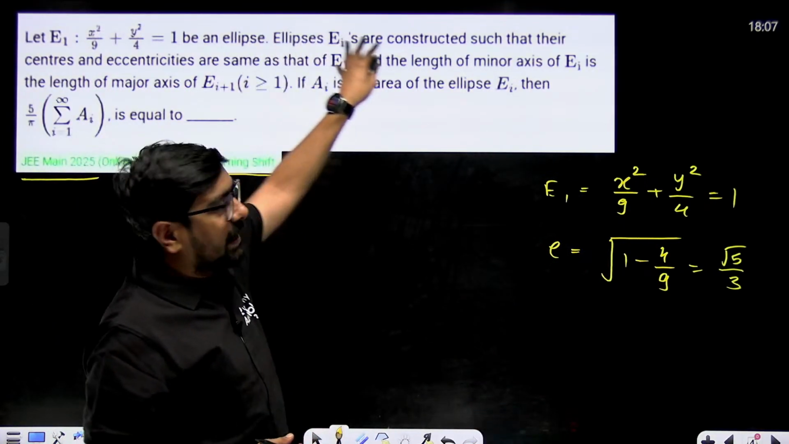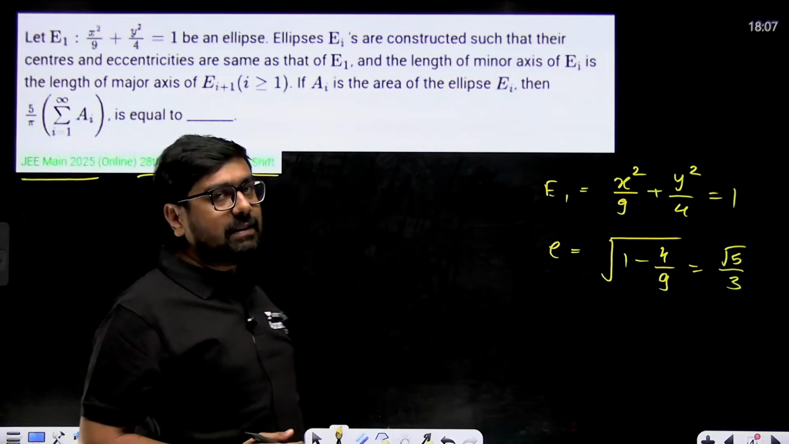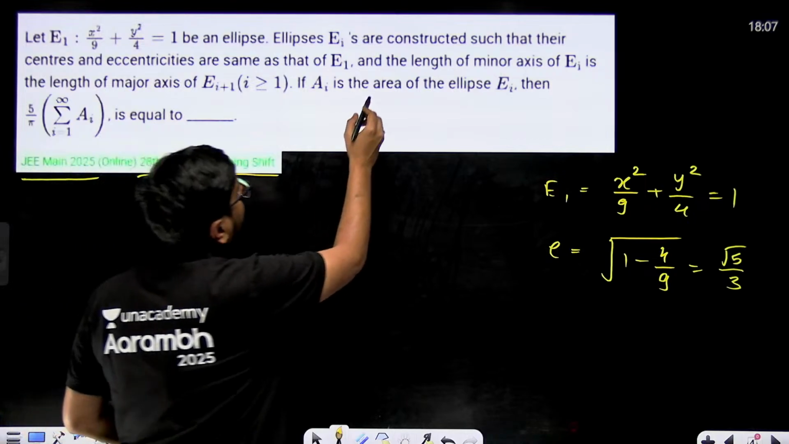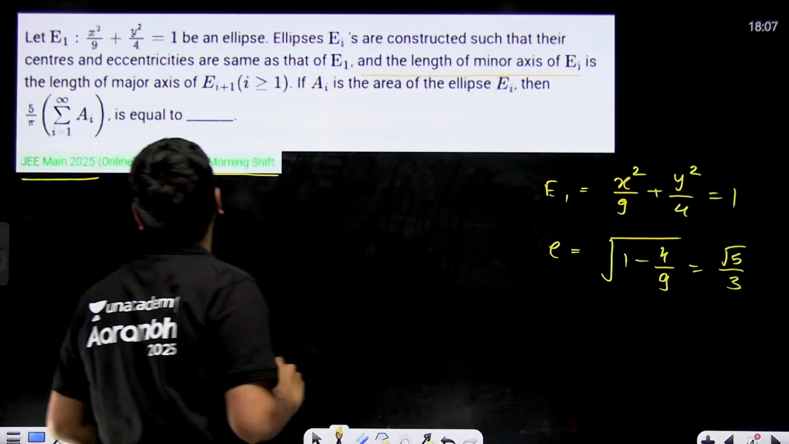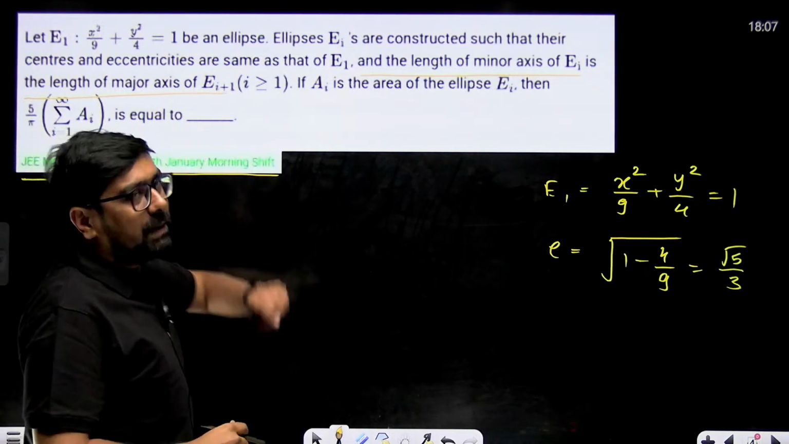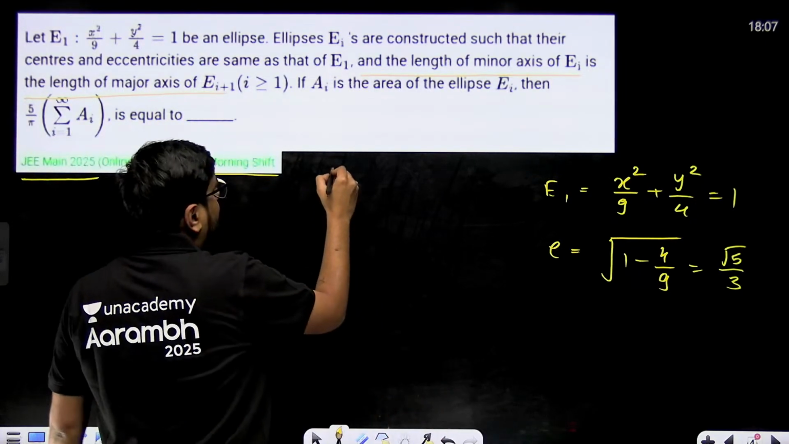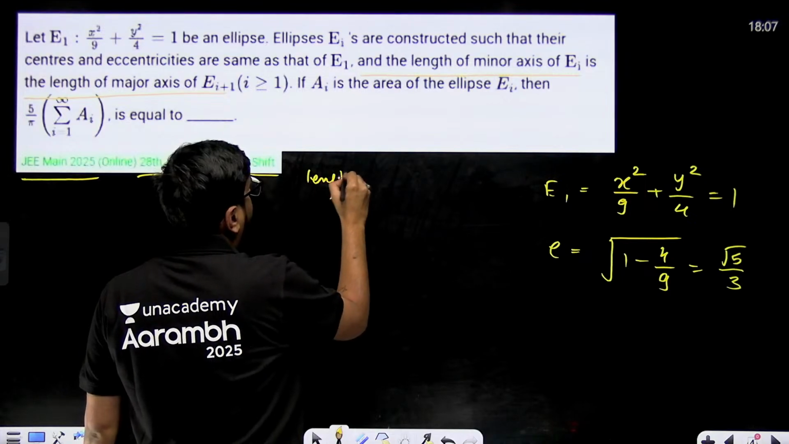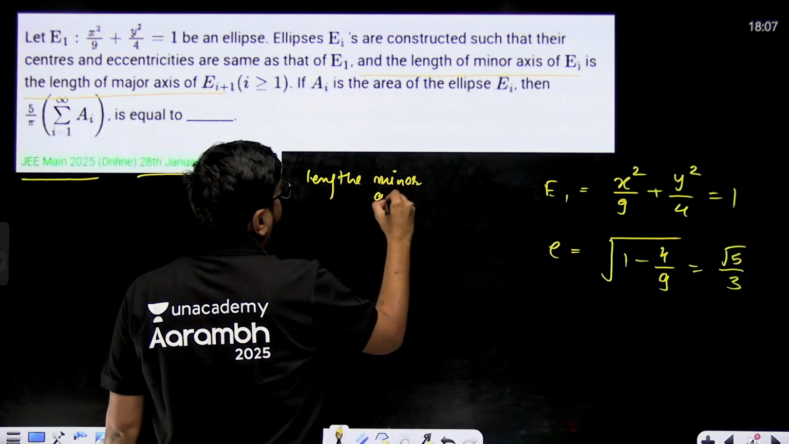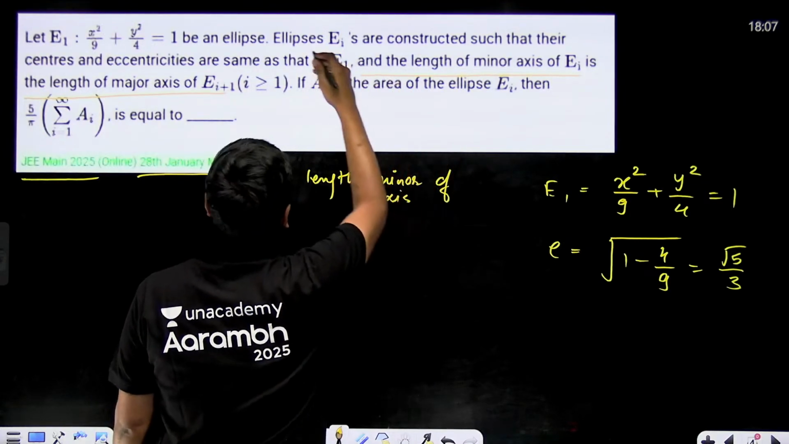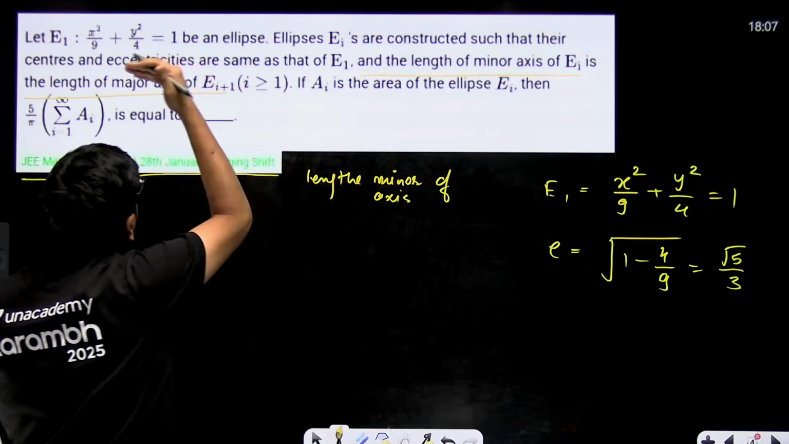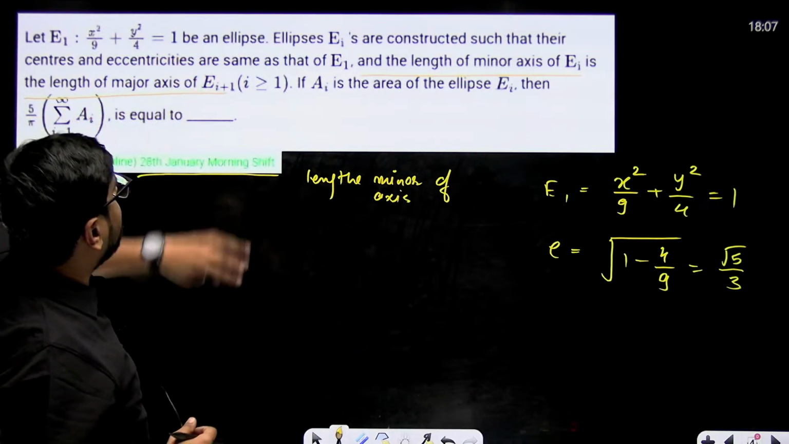That all the Ei's will have the same center, and eccentricity will be root 5 by 3. Now the next information: the length of the minor axis of Ei is the length of the major axis of Ei plus 1. That means the length of the minor axis of, for example, Ei will be greater than the length of the major axis of Ei plus 1.